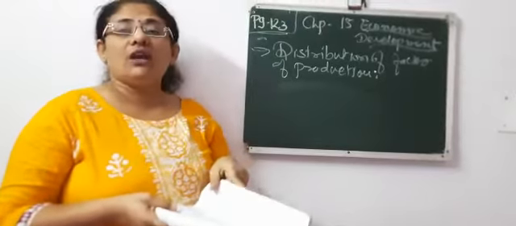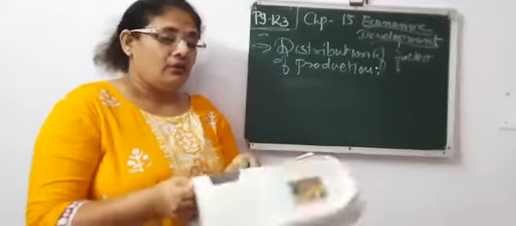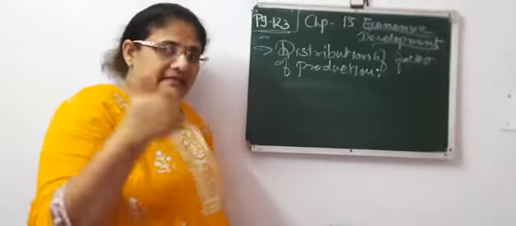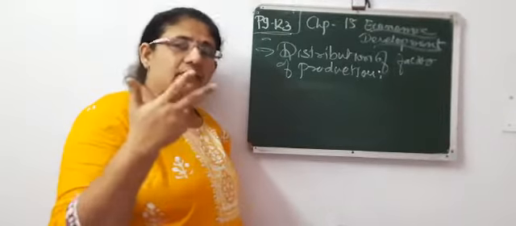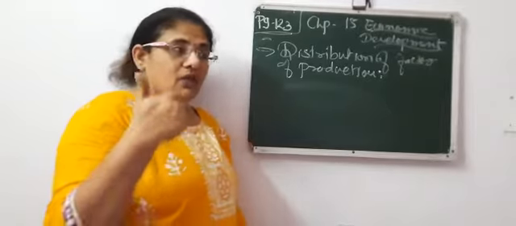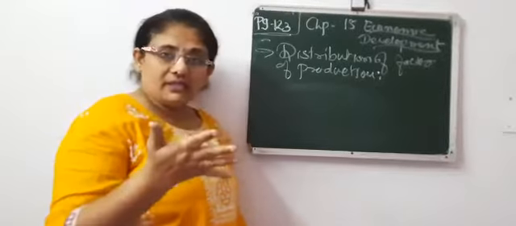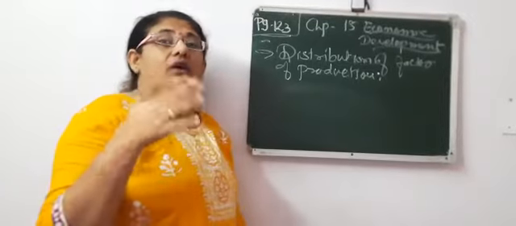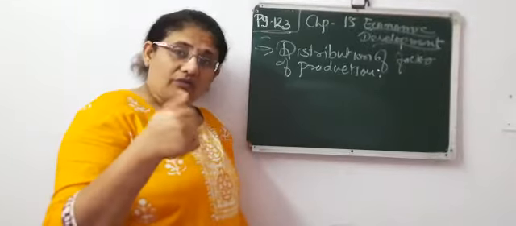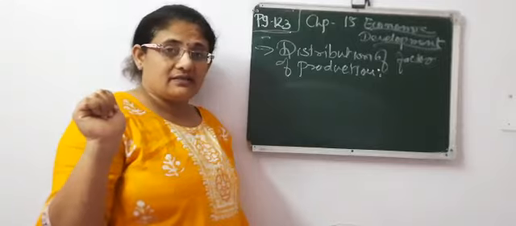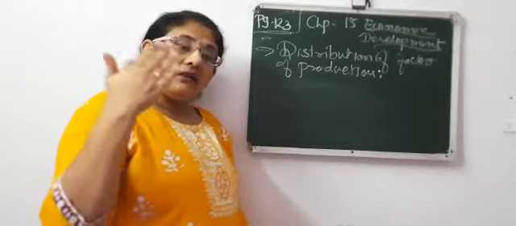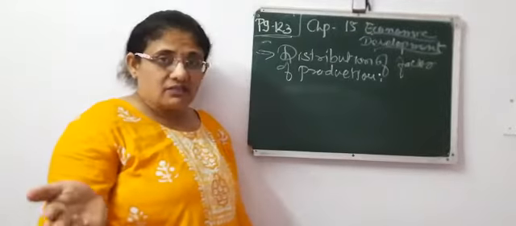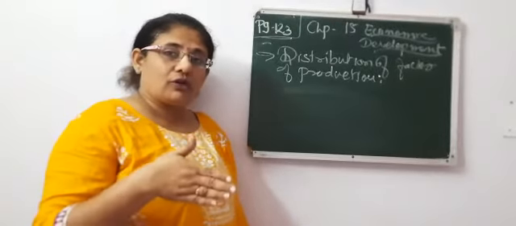Now here what we are going to discuss are these very three important topics. One is market system, right? Second is social system, and third is mixed economy. In market system, we are going to understand what a market system is, then what the factors of market system are, then what the advantages and disadvantages of a market system are.